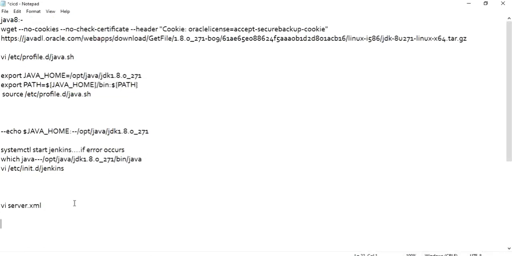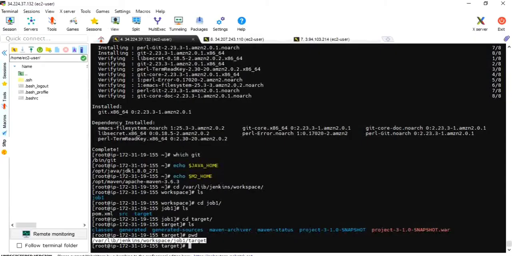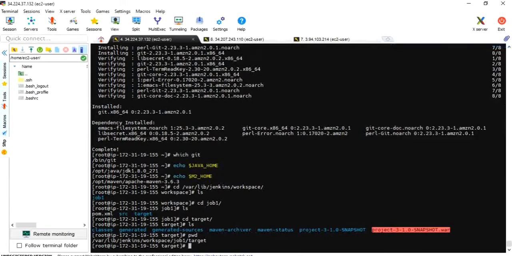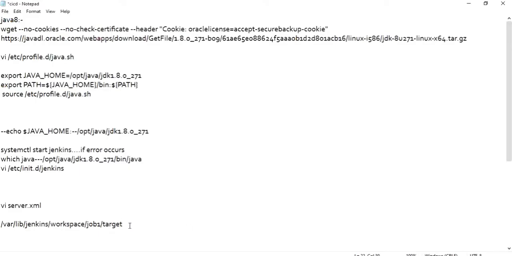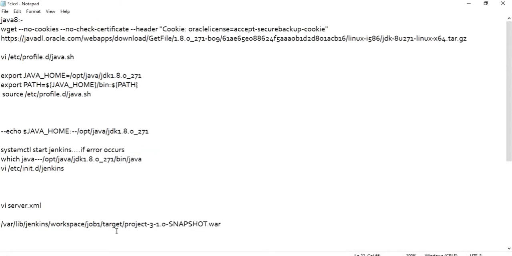I will paste it here. Yeah, this is the whole path of my executable in the Jenkins server. Okay, right?